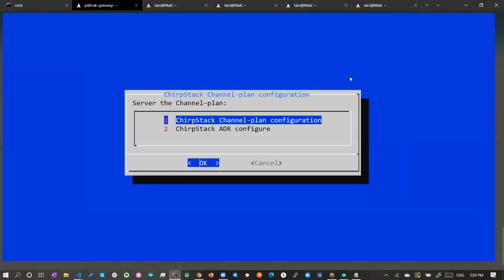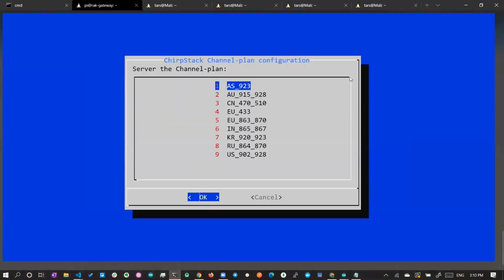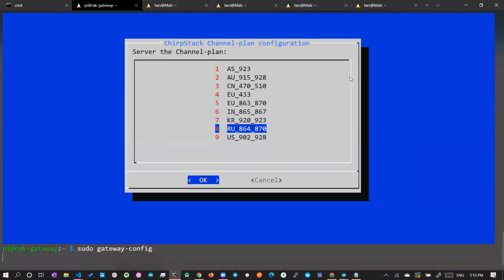Sudo gateway-config, and you can go here. Initially it was TTN, but now the server is ChirpStack. If you choose ChirpStack as the server, you can give the channel configuration here. The channel plan, I'm using European 863. You can mention that. I think it's hanging up like hell, because a lot of things are running on my system, the server and Zoom and all. Okay, fine. Let's configure it once again.